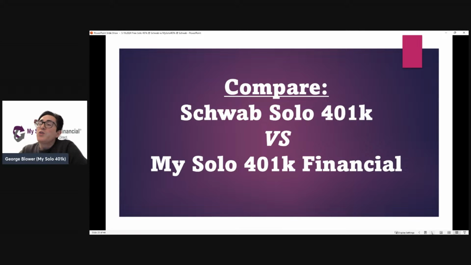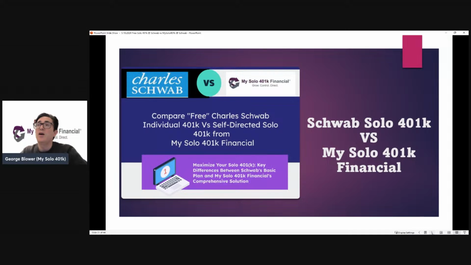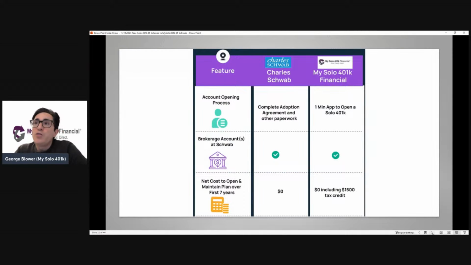So that gives us a good understanding of the basics and some of the reasons that folks would set up accounts with us. But that still could lead the question, okay, well, exactly what is the difference between setting up a solo 401k with my solo 401k versus setting up a solo 401k with Schwab, right? The basic plan that they offer directly on their platform, the quote unquote free Schwab individual 401k, which is the language they use on their website. So let's start to go through some of the features and considerations.